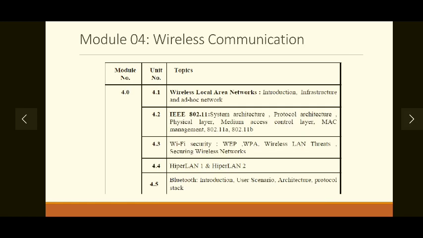Then in the fourth module, we will discuss wireless communication. Wireless communication is different from mobile communication. Wireless communication can be done by staying in one place. So in this module, we will discuss wireless LAN, Wi-Fi, that is IEEE 802.11, then security involved with Wi-Fi, and technologies such as HyperLAN as a part of local area networks. Then we will also study one personal area network technology, that is Bluetooth, which is available in our mobile handsets as well. So this is the fourth module.